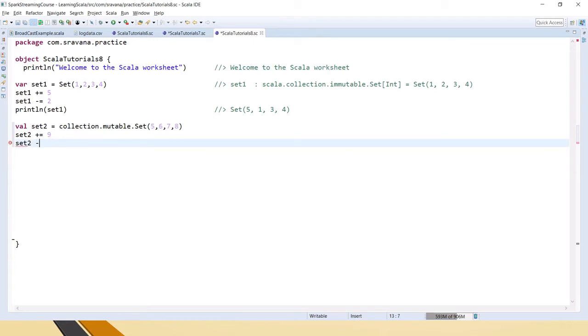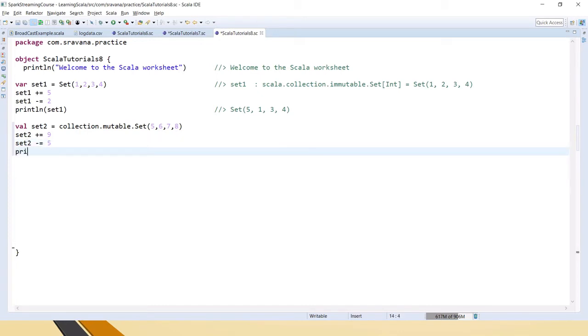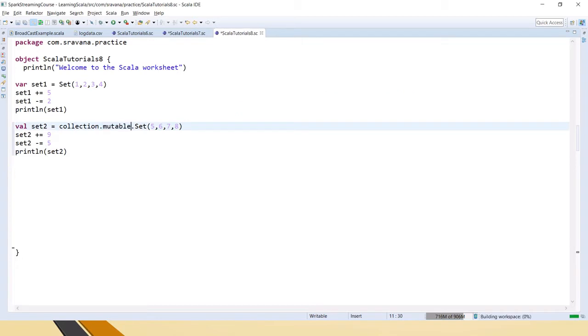Now let's remove 5 from the set and then println set 2. Once we make it mutable, meaning changeable, it accepts the changes, otherwise it will not accept.